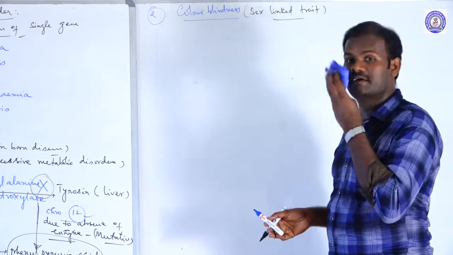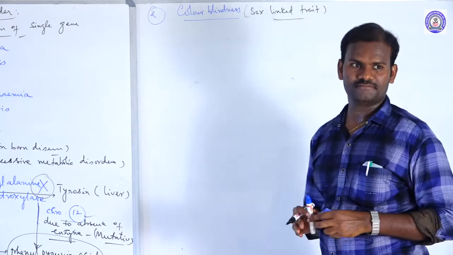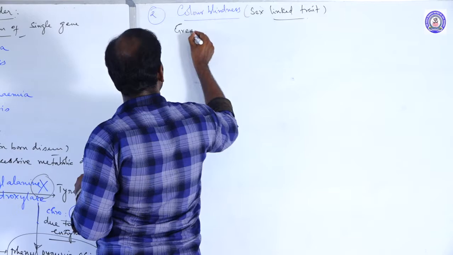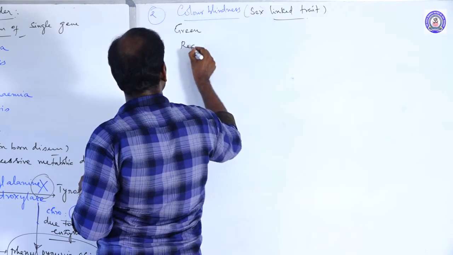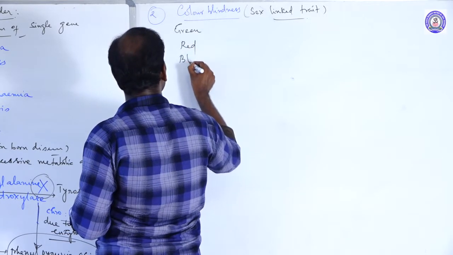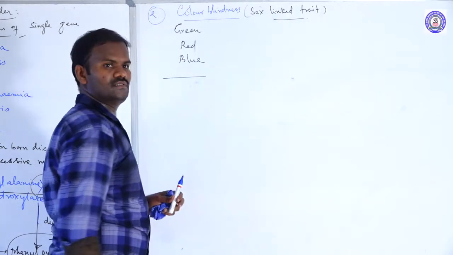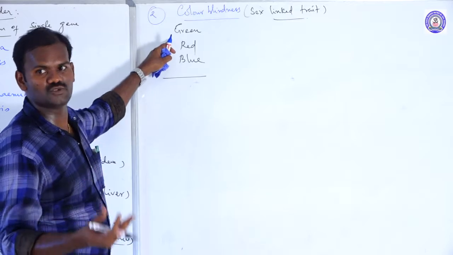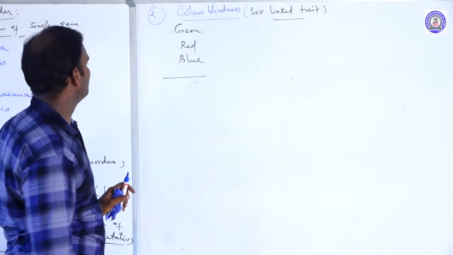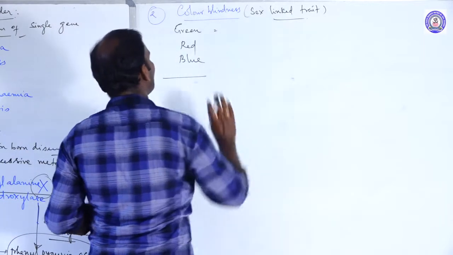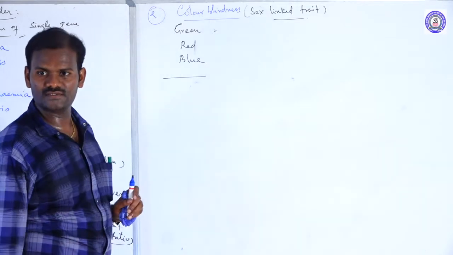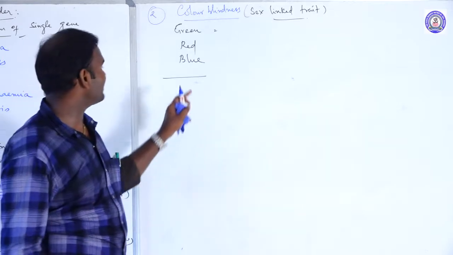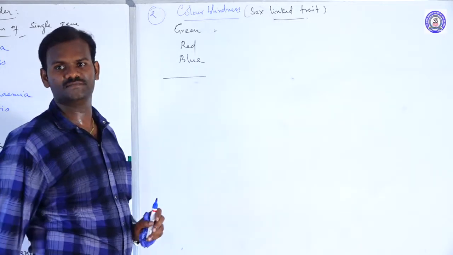The persons are unable to distinguish colors, such as green, red, then blue. The patient of color blindness is unable to differentiate or distinguish the colors. Normal vision is due to dominant alleles; color blindness is due to recessive alleles.